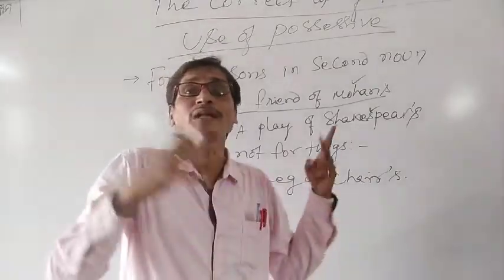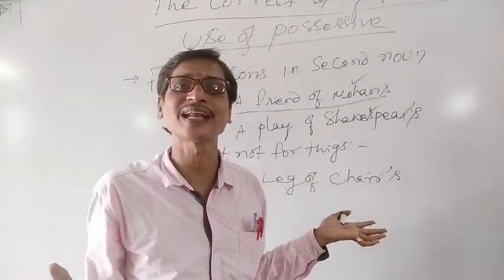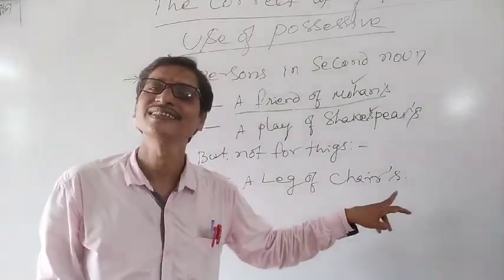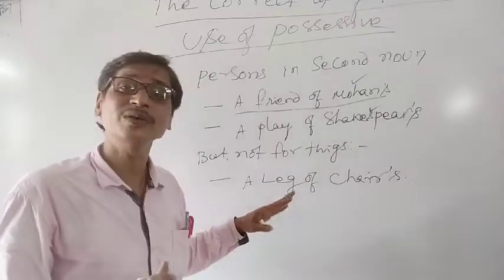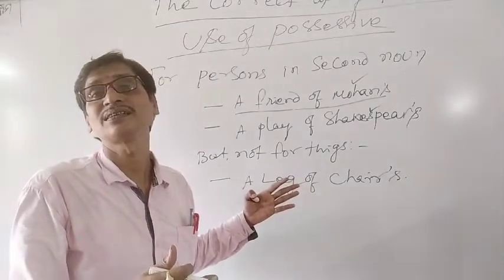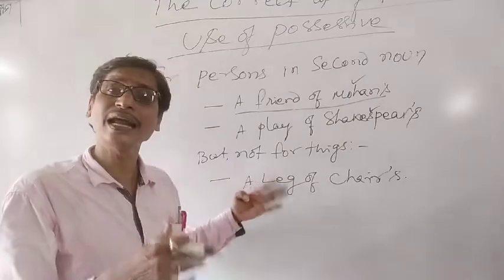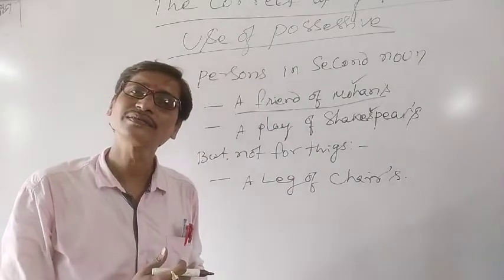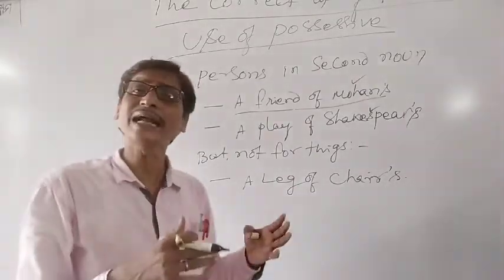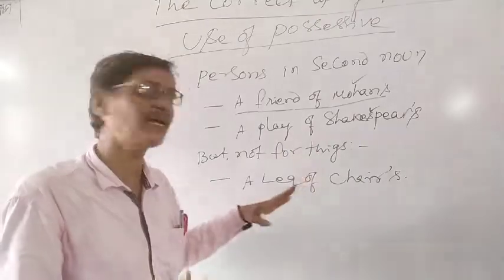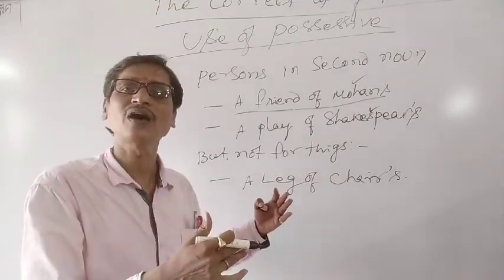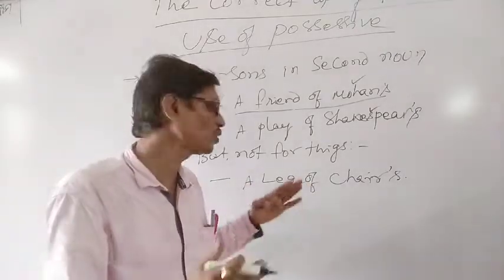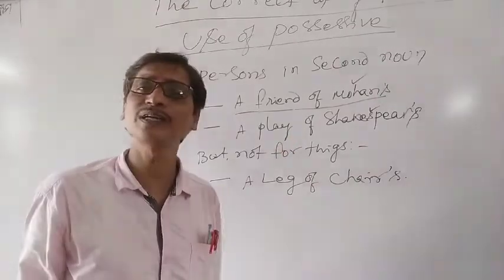But if it is a non-living thing, we cannot use apostrophe s like that. You see, if we write a leg of chairs, it is wrong. We cannot say a leg of chairs. We can write a leg of the chair. Understand? So we cannot write a chair's leg, as we know. We can write a leg of the chair. So we cannot write it the way we write for human beings.